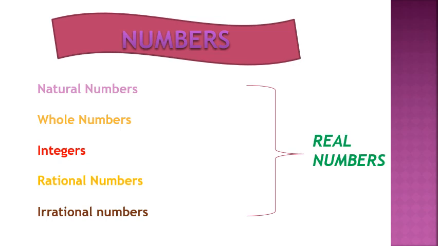There are different kinds of numbers. We'll explore the different types of real numbers in this video. Those are natural numbers, whole numbers, integers, rational numbers, irrational numbers, altogether considered as real numbers.